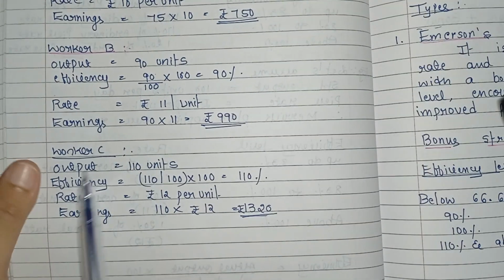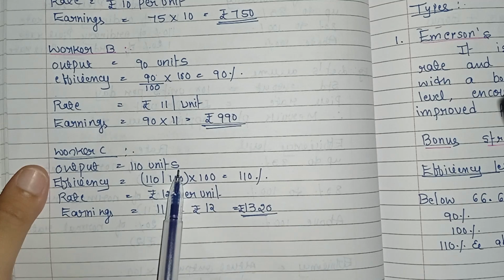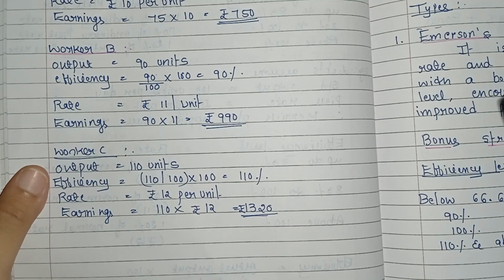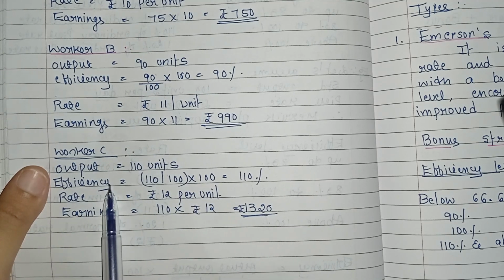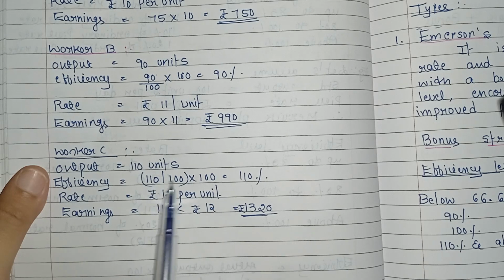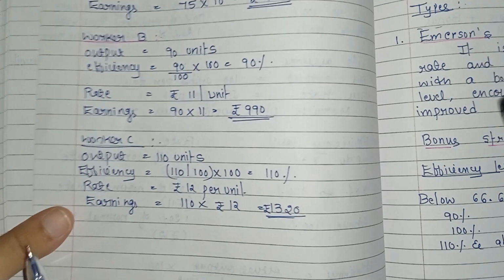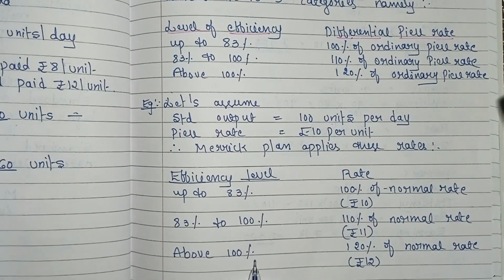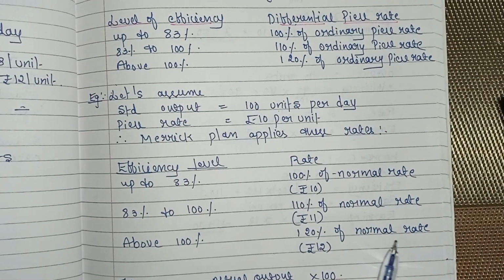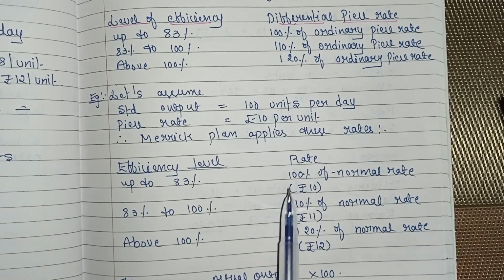Now worker C, output 110 units. This is now more than the standard output. Now let's calculate the efficiency. Actual output divided by standard output into 100 equals 110%. So it falls above 100%, which means 120% of normal rate, that is rupees 12.